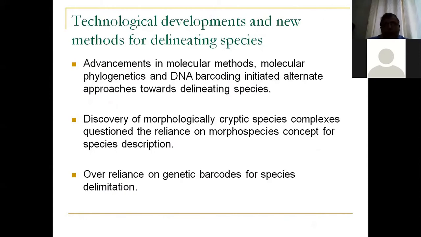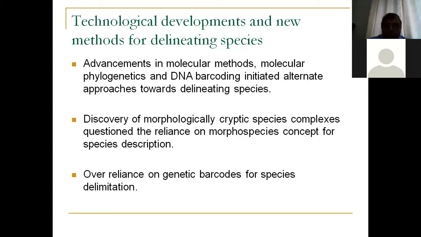However, in the late 1990s and early 2000s, technological development and new methods for delineating species suddenly sprang up. There were advancements in molecular methods, molecular phylogeny, and DNA barcoding, and this initiated an alternative approach towards delineating species. People started looking at alternate ways of delineating species, and they realized that if you look at genetic markers, genetic barcodes, you actually get a lot more interesting information in a small amount of time.